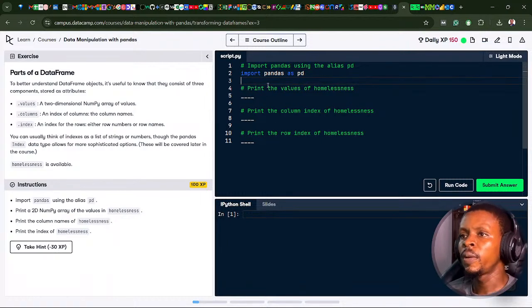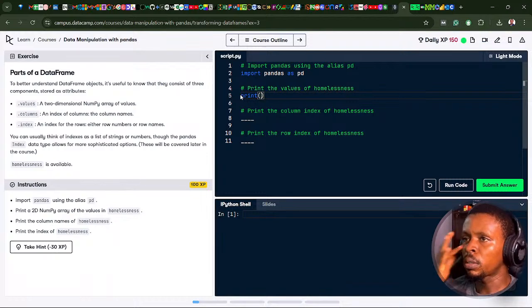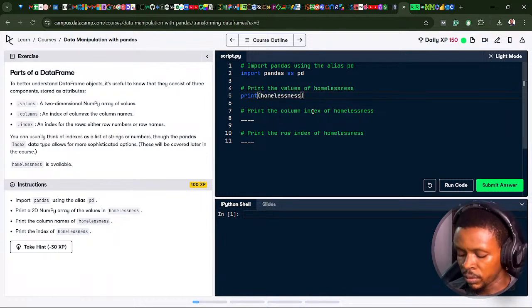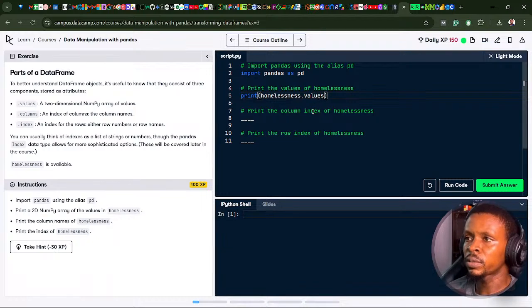Increment an alias PD. Print the values of homelessness, the column index of homelessness, and print the row index of homelessness. I want to print the values, so I want to be using prints here: print, open brackets, homelessness dot values. I'm going to call on dot values.